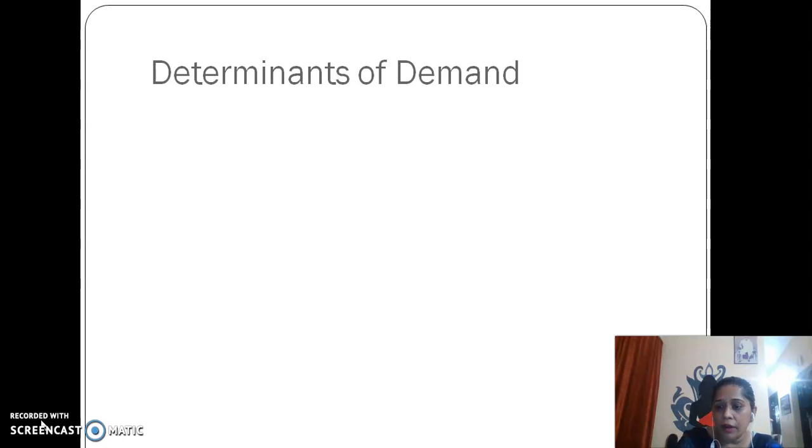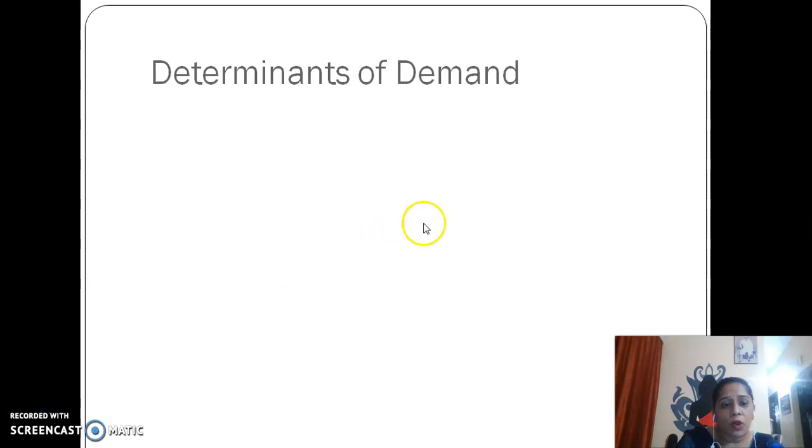Determinants means the factors because of which demand gets influenced, right? So we will see one by one all the factors which play a very important part in determining demand. That is why they are all called determinants, because they help in the determination of demand.